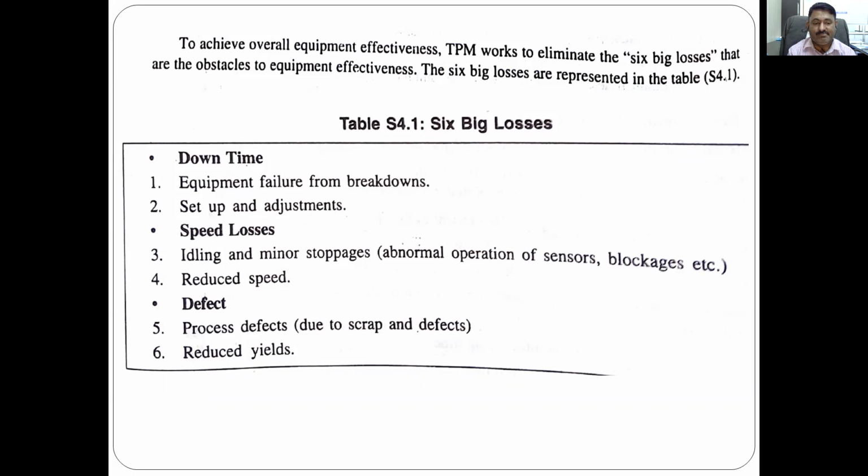And the defect: the process defect due to scrap and defects, and the reduced yield. If you are following any process, any chemical or casting process, and you are getting the product defective due to scrap and defects, if there are more defects, or if it is beyond the limit, the product cannot be considered a quality product and one has to reject it. So it is scrap, reducing the yield due to this defect.